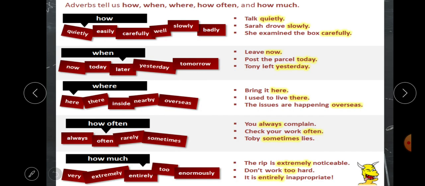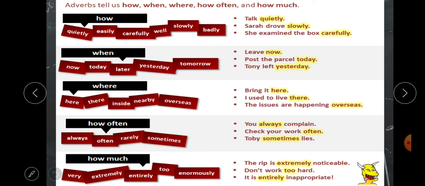So you can see all these types in this one picture. How means adverb of manner: quietly, easily, carefully, well, slowly, badly. When means adverb of time: now, today, later, yesterday, tomorrow. Sentences are given also. You can read and understand all these. Third is where. Where means adverb of place.